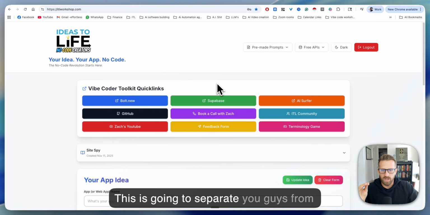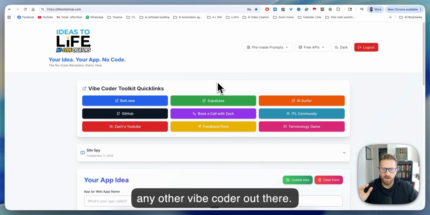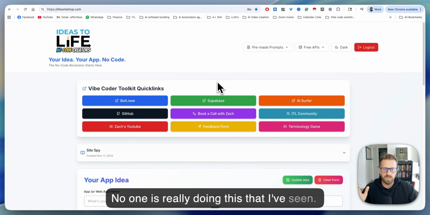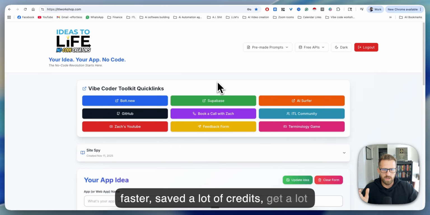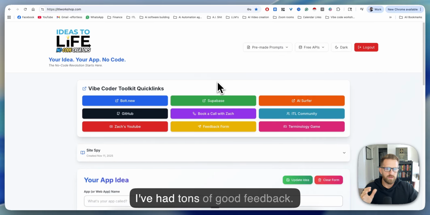This is going to separate you guys from any other vibe coder out there. No one is really doing this that I've seen. This has helped me make apps 10 times faster, saved a lot of credits, get a lot more clear on what I'm building, and it's just a game changer. I've had tons of good feedback.